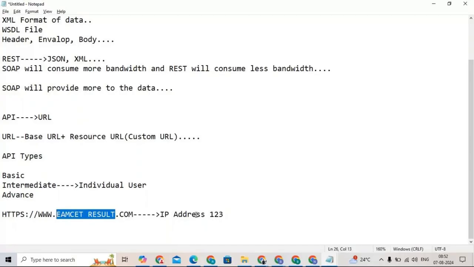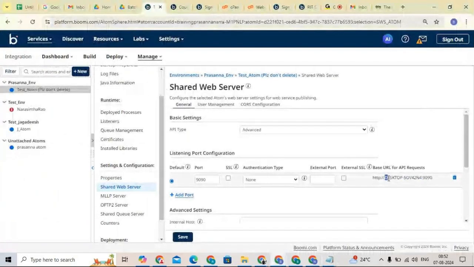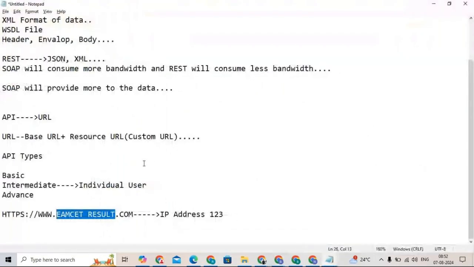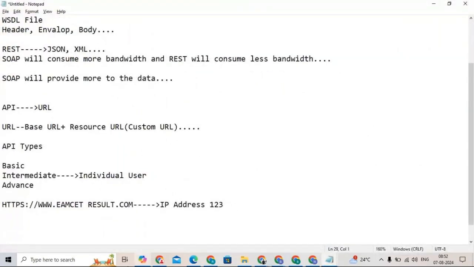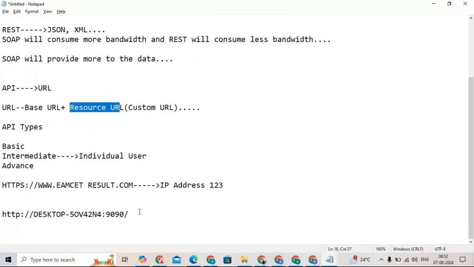In the same way you can see here it is desktop, some number is there. This is my base URL. Now this base URL needs to be concatenated with the resource URL, or custom URL, or request URL. So now we will see how we can concatenate.